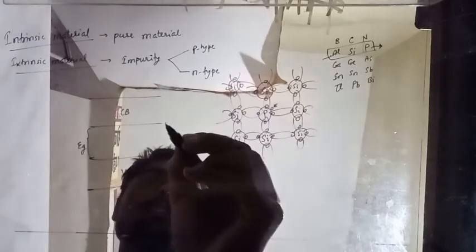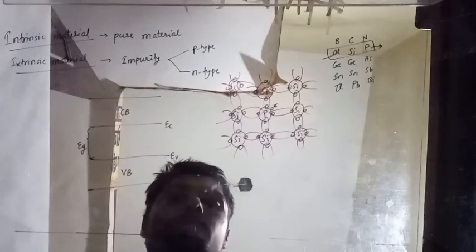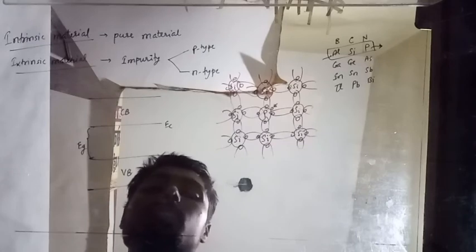Suppose this is our conduction band, and this is the valence band, and this is our band gap, energy gap, with conduction band, valence band, and energy. Alright, and this will create an extra level on the very top of this.